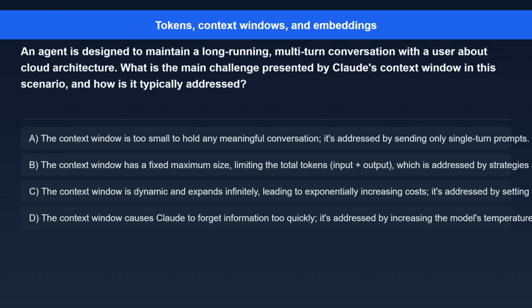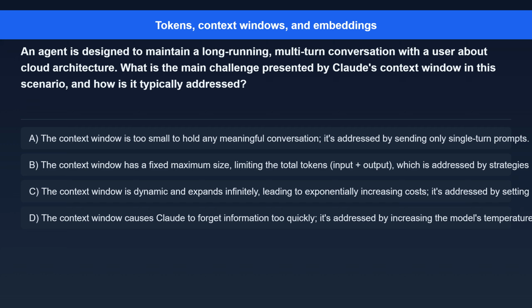Question 8. An agent is designed to maintain a long-running, multi-turn conversation with a user about cloud architecture. What is the main challenge presented by Claude's context window in this scenario, and how is it typically addressed? Option A. The context window is too small to hold any meaningful conversation. It's addressed by sending only single-turn prompts. Option B. The context window has a fixed maximum size, limiting the total tokens, input plus output, which is addressed by strategies like summarization of past turns or intelligent retrieval.